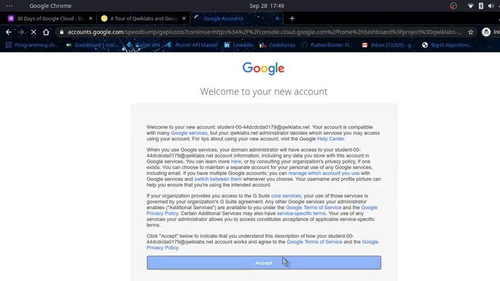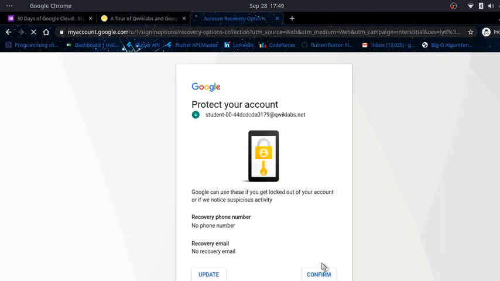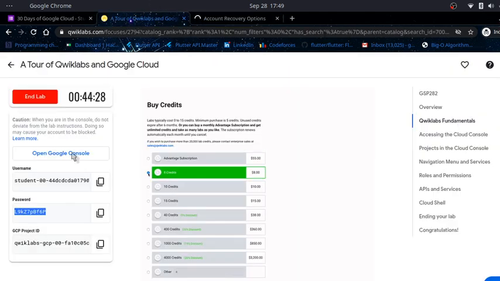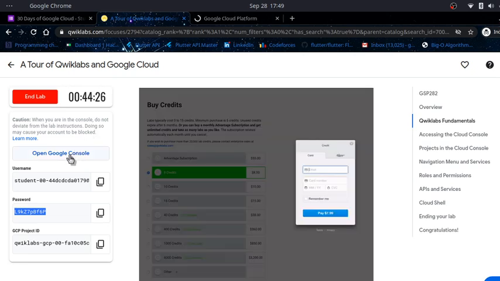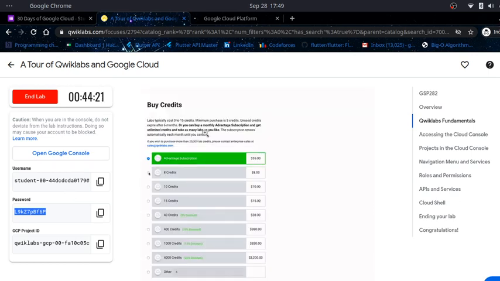I suggest you should not use any personal email ID here or anything after starting the lab. You should sign in to the Google Console using only the username and password provided here, or else there will be some problems.